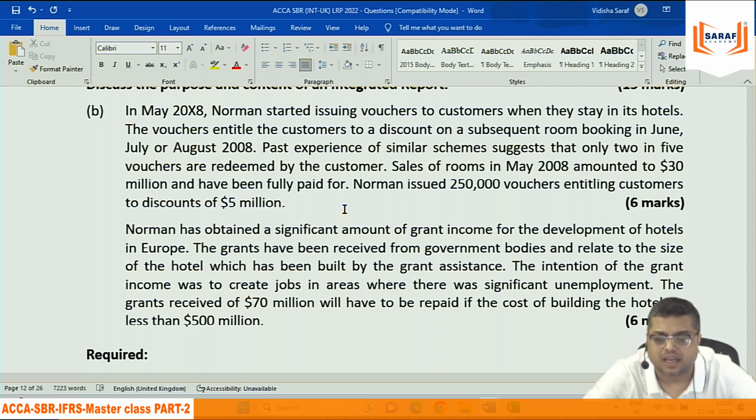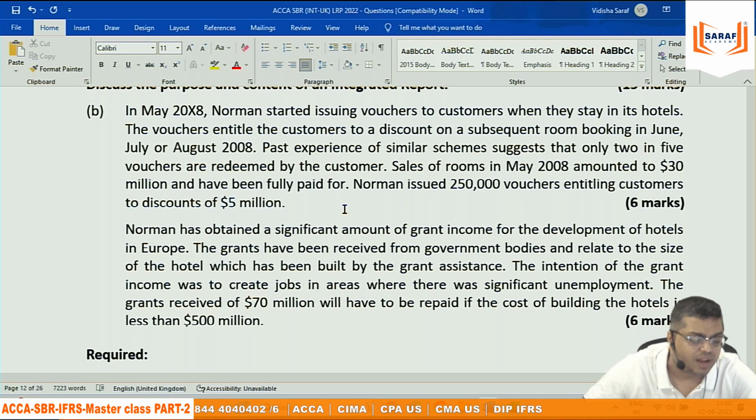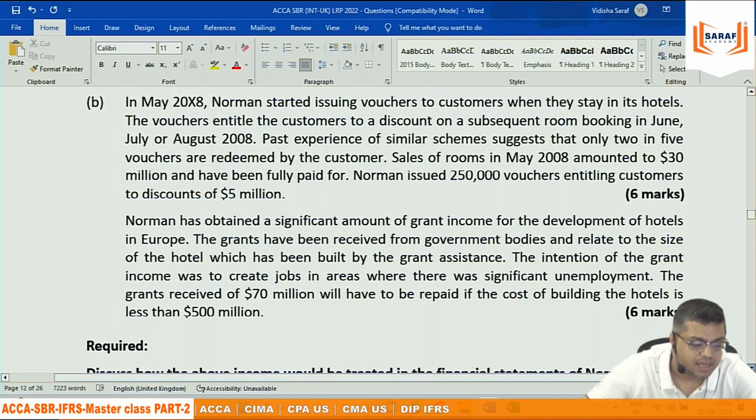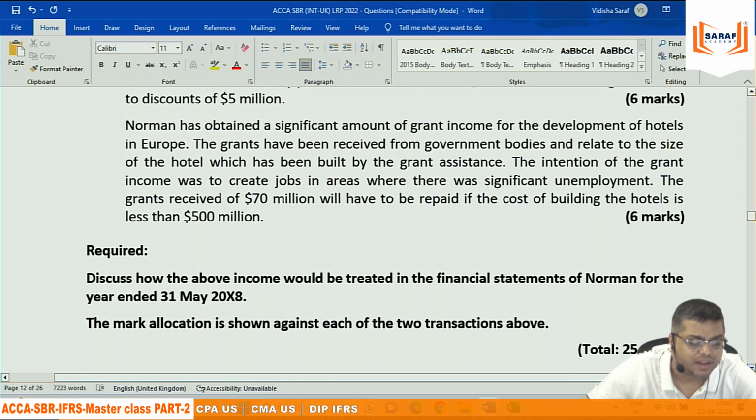Norman has obtained a significant amount of grant income for the development of hotels in Europe. ये तो अलग कहानी चालू हो गया, ठीक है, देखते हैं. The grants have been received from government bodies and relate to the size of the hotel which has been built by the grant assistance. The intention of the grant income was to create jobs in areas where there was significant unemployment. The grants received of 70 million will have to be repaid if the cost of building the hotels is less than 500 million. One is IAS 20, one is revenue.